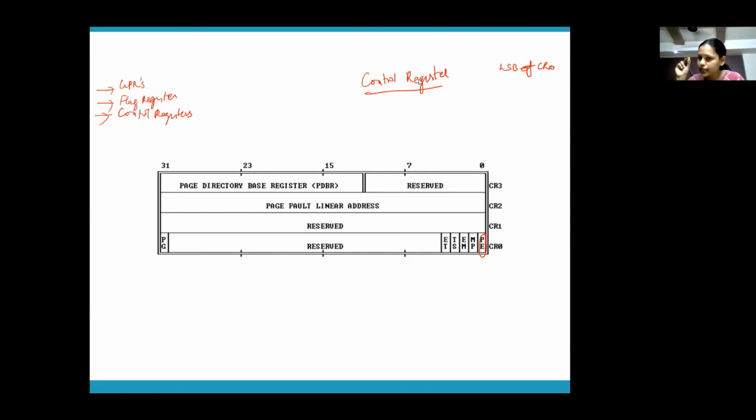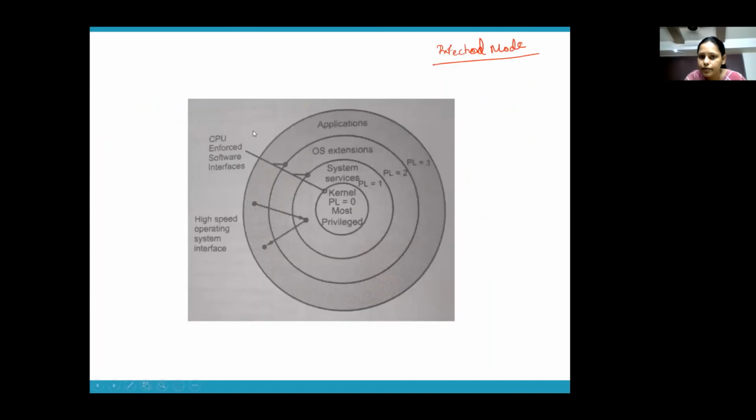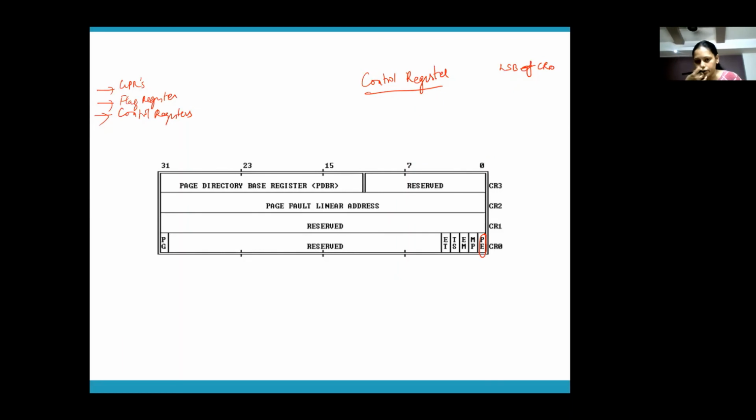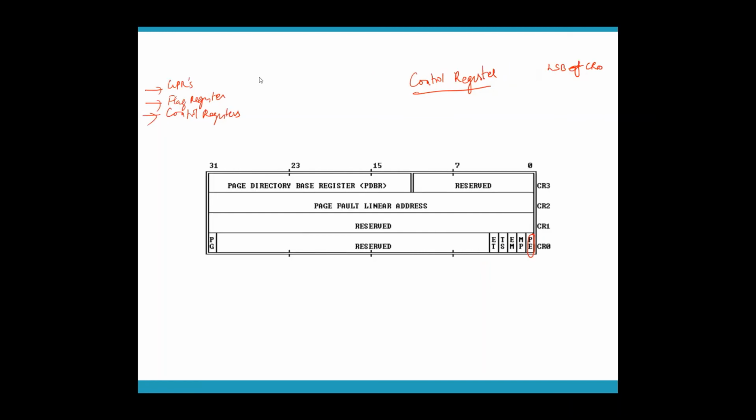So that is the only data that you actually use when you are in real mode. That is why I told you that only the LSB of CR0 is available in real mode. Why? Because the LSB of CR0 is nothing but PE, and PE is required for shifting from real mode to protected mode. So if PE equals 1, it means you are going to protected mode from real mode.